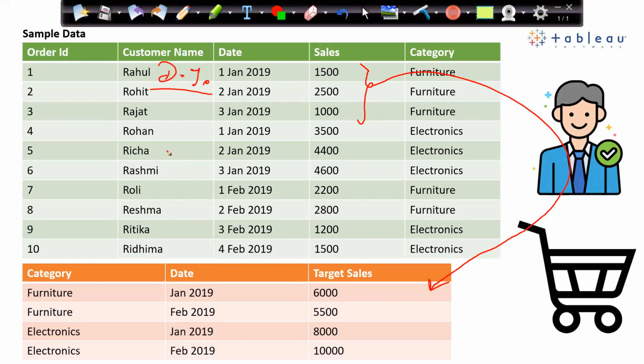So what is the solution? The second use case for data blending is this. When I want to aggregate and join, then data blending will be used. No other option will be used. Cross database join will also not be used, because cross database join is also a row by row join. Right?